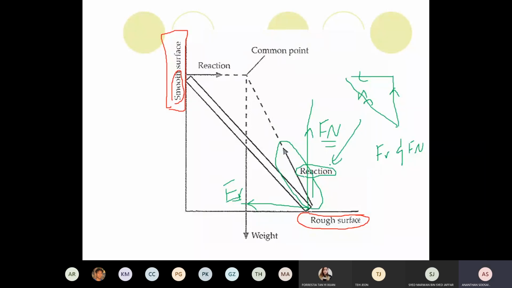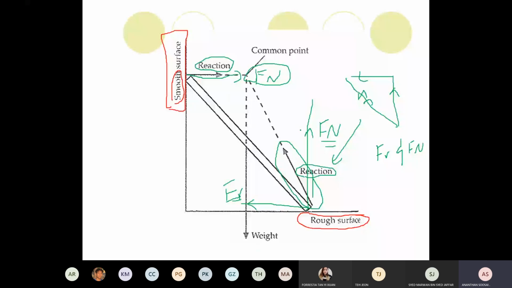Now come to the smooth surface. Smooth surface means what force is absent? No friction. So the only force acting here is which force? The normal reaction, only the normal reaction. Because there is no friction upwards, the only force is the normal reaction. That's why they put a horizontal line. The reaction is exactly the normal force. And the third is of course the weight acting down.